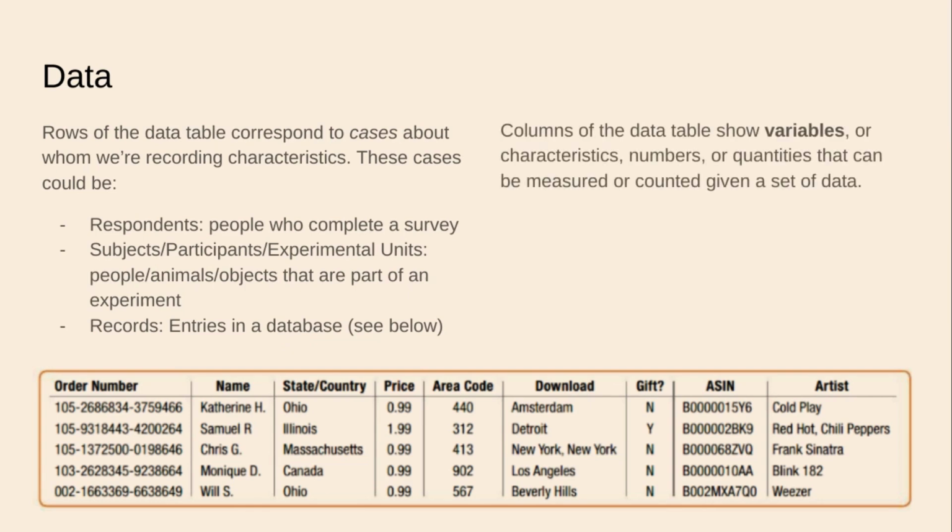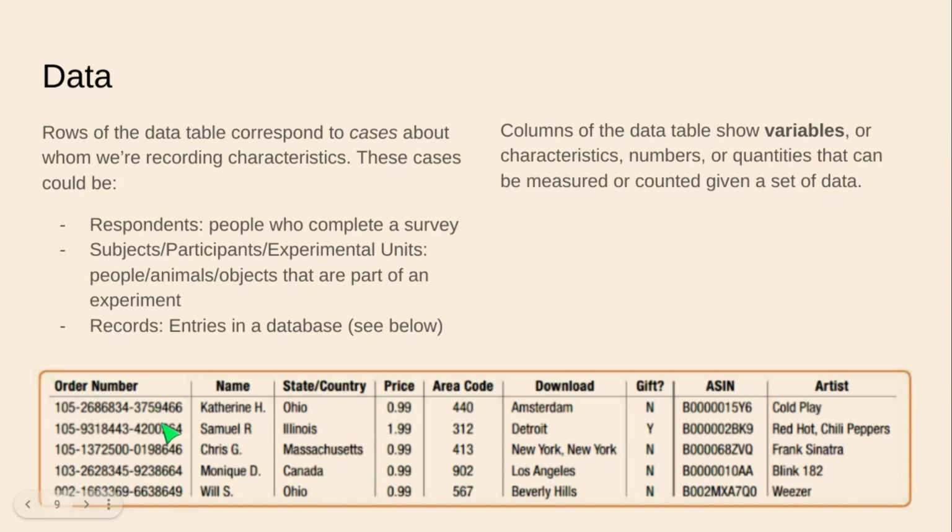The columns of the data show variables. All right. These are characteristics, numbers, or quantities that can be measured or counted given a set of data. So we talked about how each row, like the row involving this order number and Kathleen H, all the way from left to right, is a case. But if we were to look vertically, order number is a variable, okay?